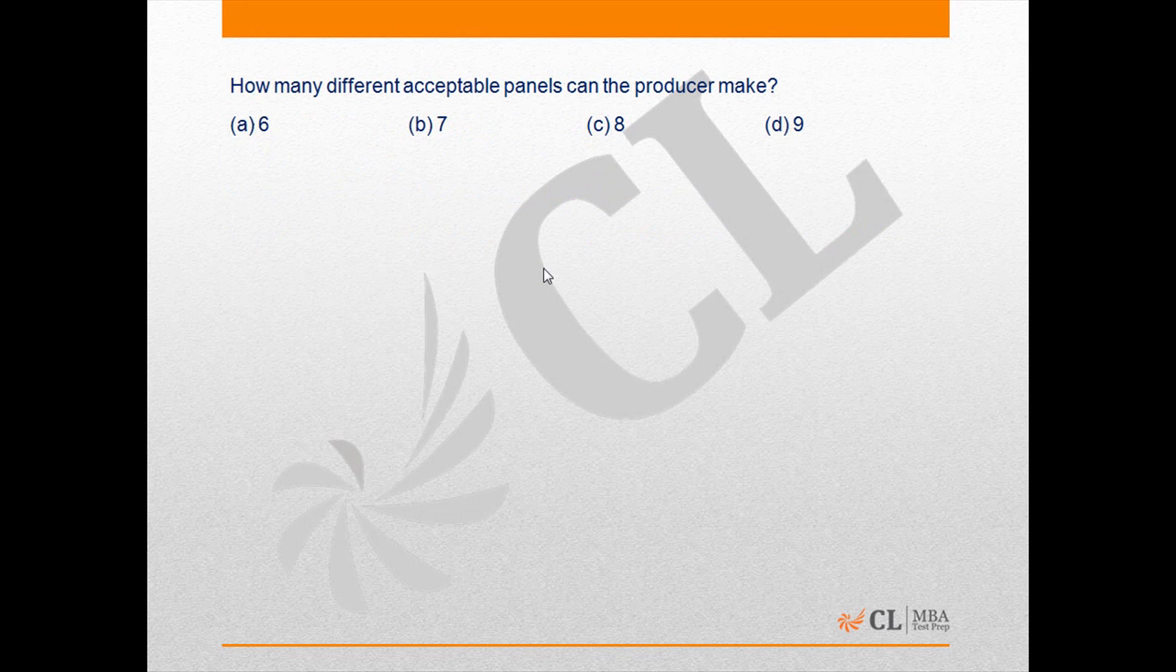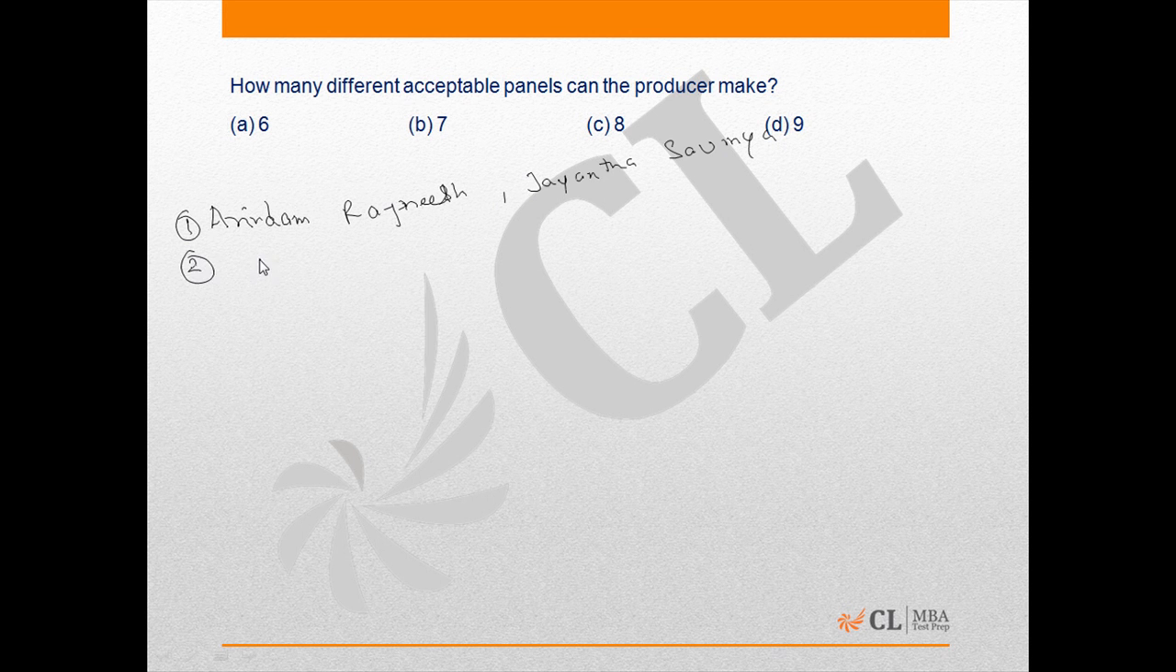In the last question of the set, how many different acceptable panels can the producer make? Now let's go one after the other through the panels that we can make. First, let's assume that Arindam is there. If Arindam is there, we can have Rajneesh from the Reds, Jayanta, and Soumya. So that is one possible panel.